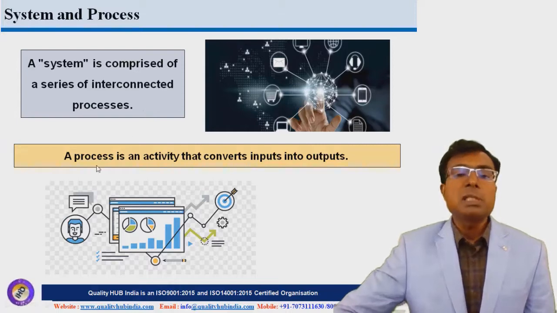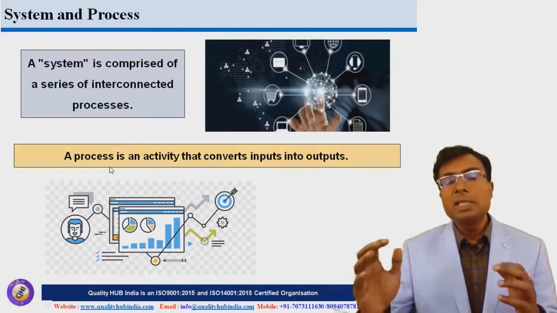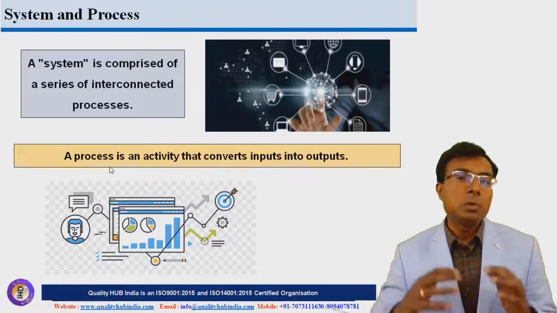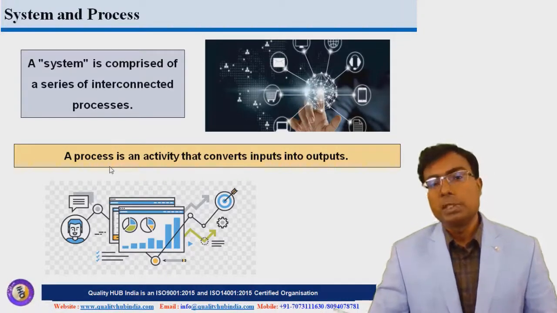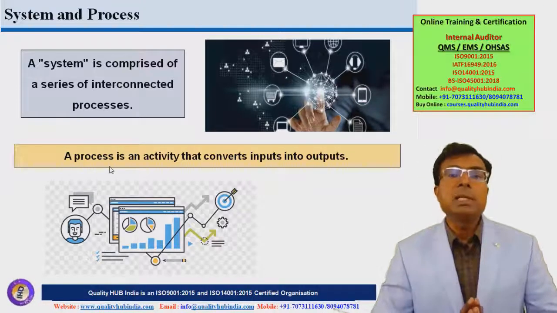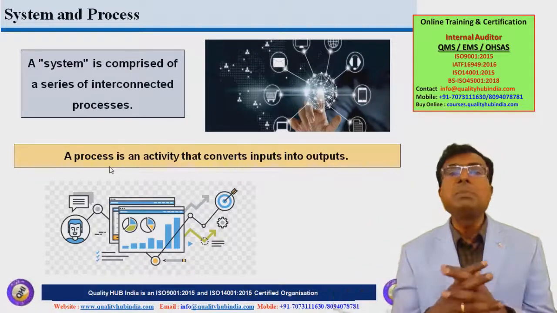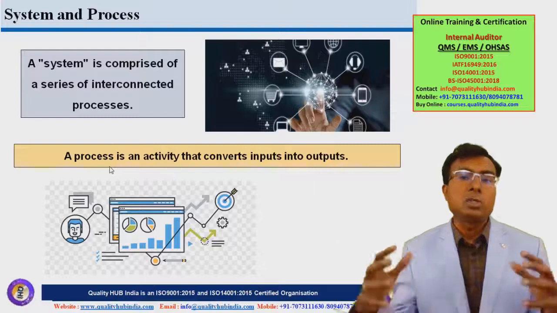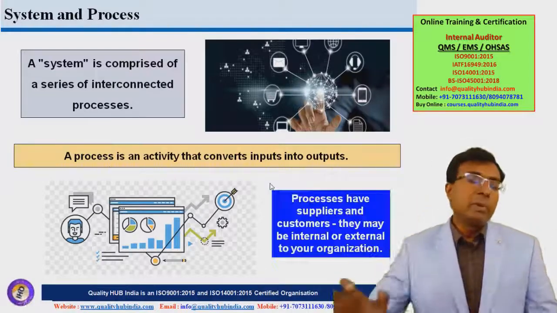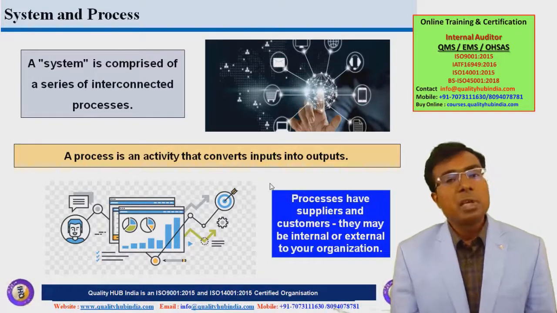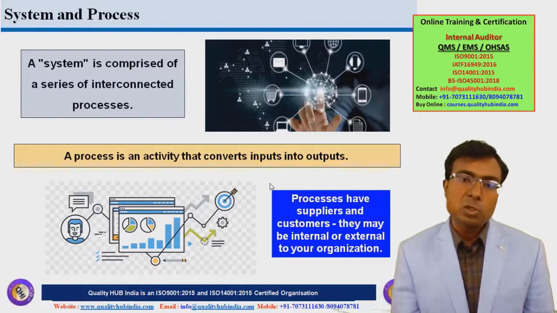And when we talk about processes, the definition could be a set of interrelated activities which converts input into outputs by utilizing some resources. So process is a smaller thing and system is a bigger aspect. So when we combine lots of activities, it becomes a process, and when we combine lots of processes, it becomes a system. So when we talk about processes, this could be internal processes, this could be external processes also.